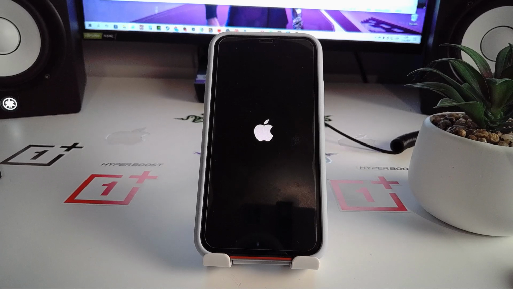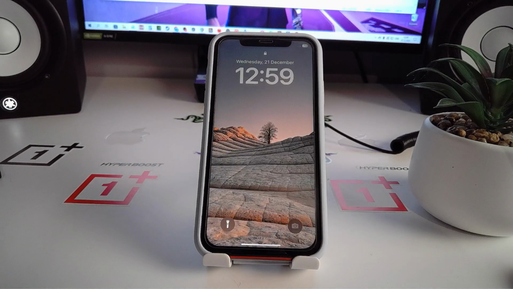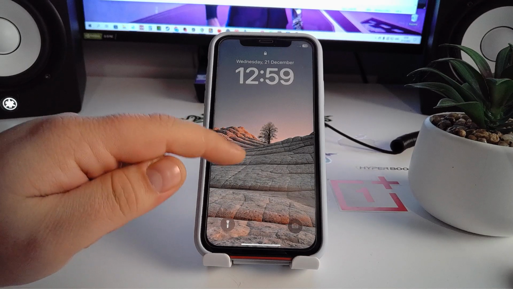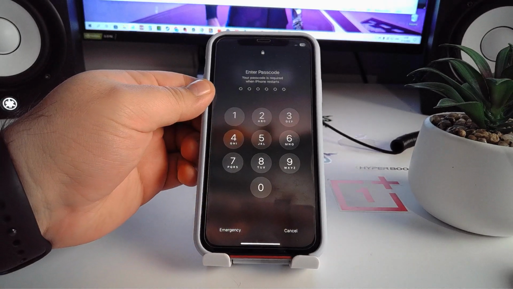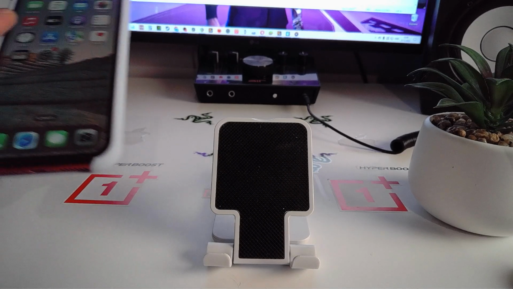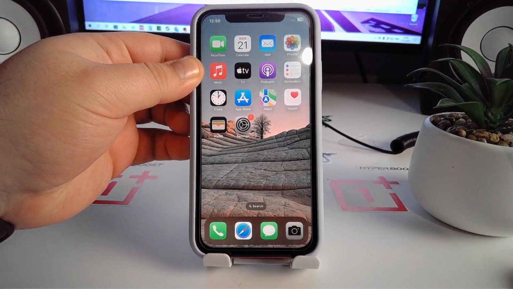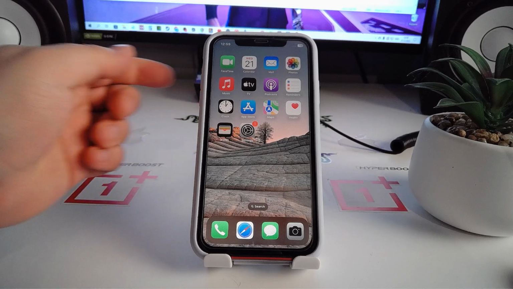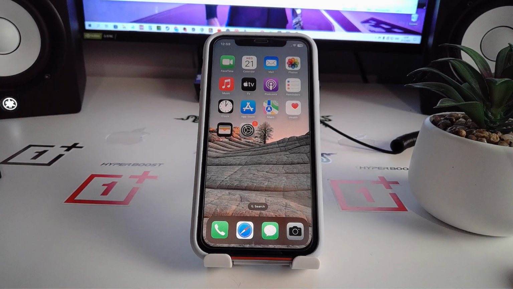So now wait for your iPhone to load. Okay, and enter your passcode to your iPhone. Okay, so enter your passcode to your iPhone and check if this method works for you, not works, guys, and please write in the comments.